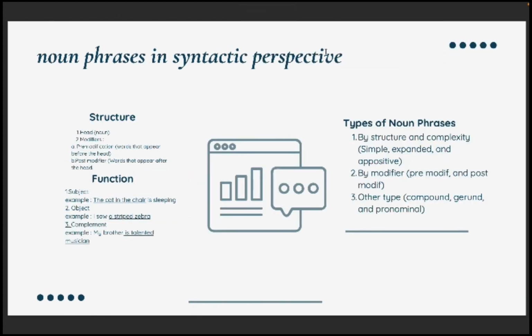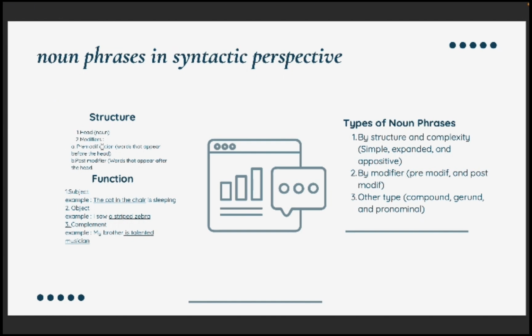Noun phrase in syntactic perspective. There are structure, function, and types of noun phrase. The first, I want to talk about structure. The structure of noun phrase is just two: head and modifiers. What is head? Head is noun. So as we can see, the name is noun phrase. So the main point is noun, the head.